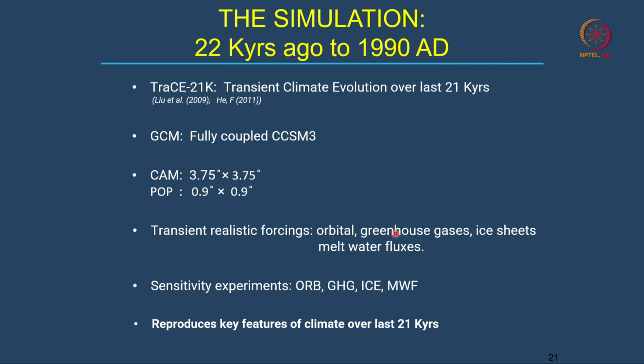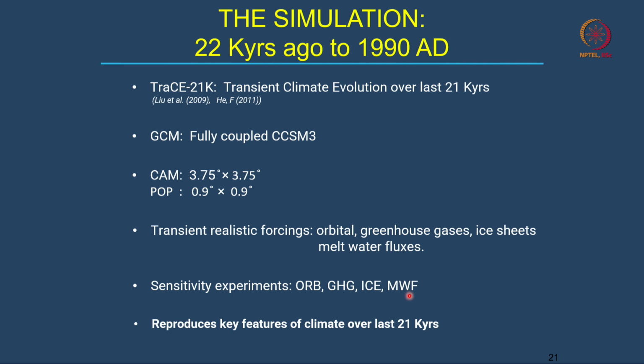Now, all these are put together in the full simulation, but the advantage of running a climate model is that you can also run separate simulations. For example, there is one simulation in which only orbit was changed. The other simulation was one in which only greenhouse gases, CO2 and methane, were changed. The third one in which the ice sheet was changed, and the last one in which only the melt water fluxes were changed.